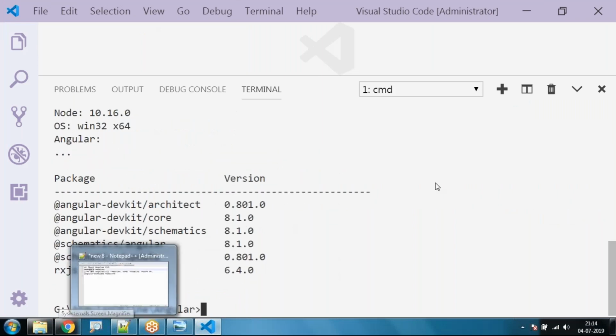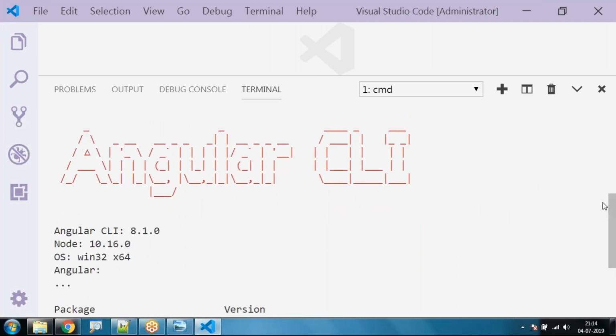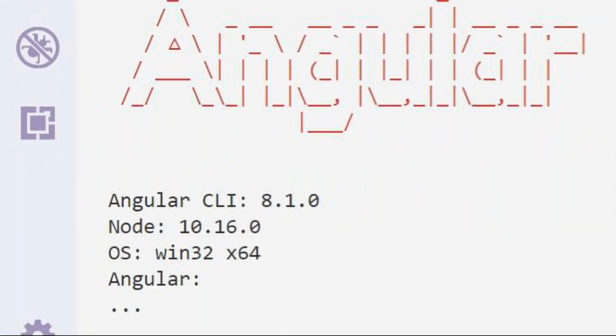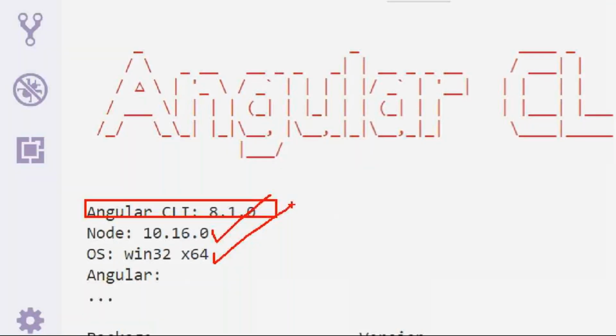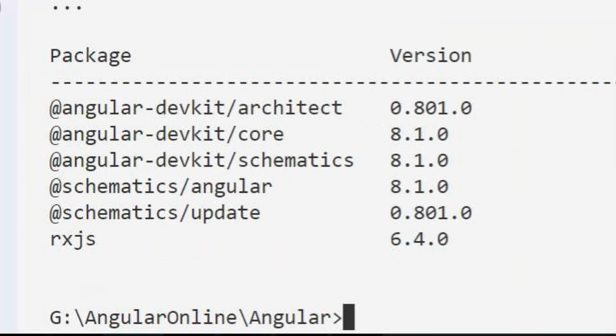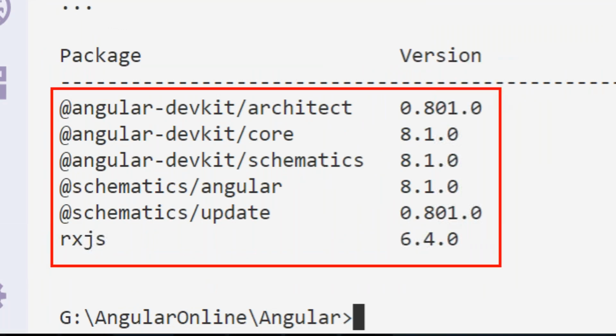So we can see here, guys, it provides us with this information: Angular CLI version 8.1, node version, operating system version, and the packages and their versions which are integrated with Node.js. Is it okay, all of you?